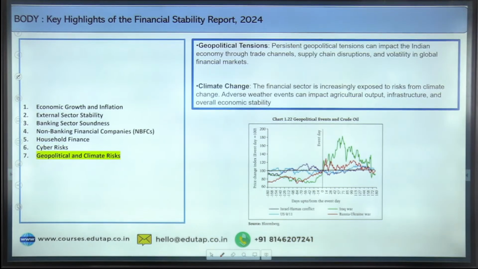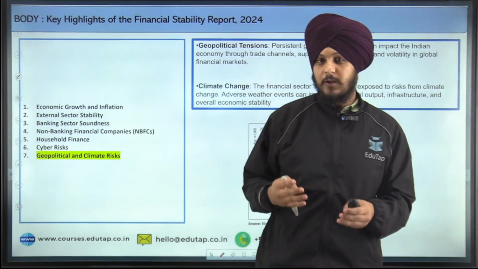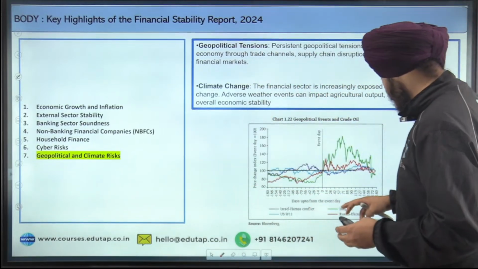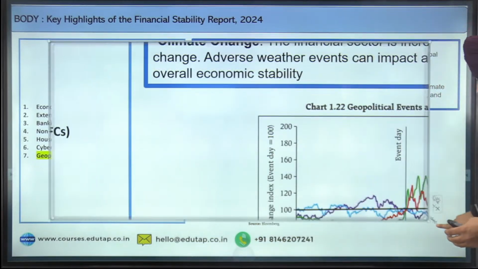The last is regarding geopolitical and climate risk. The report also says that the geopolitical tensions impact the economy through different levels, and for this the report has given this chart. Let me show you the chart. Very interesting chart over here.